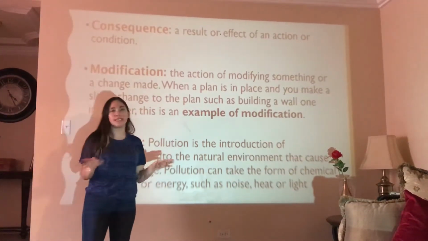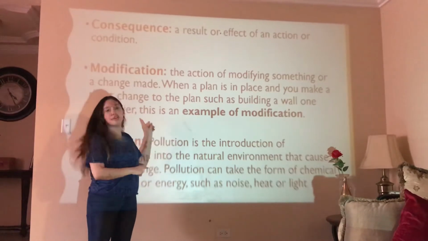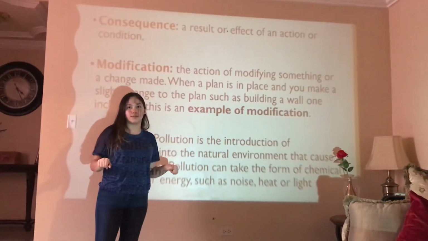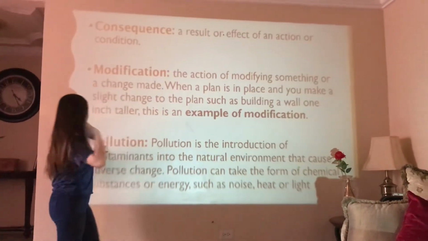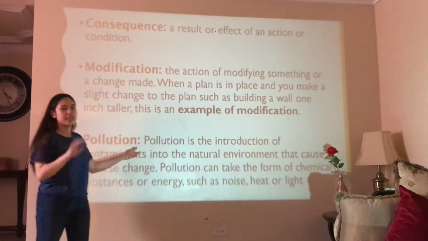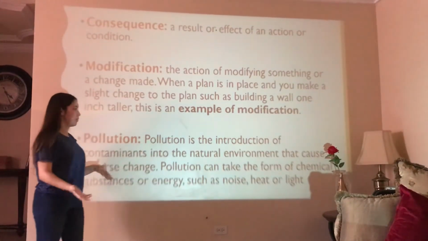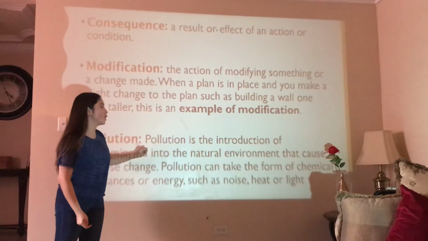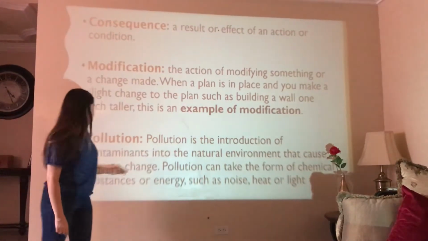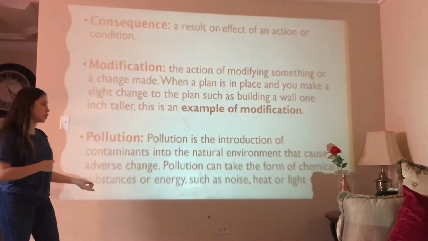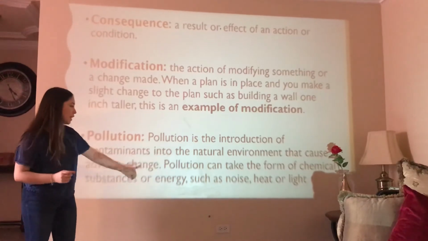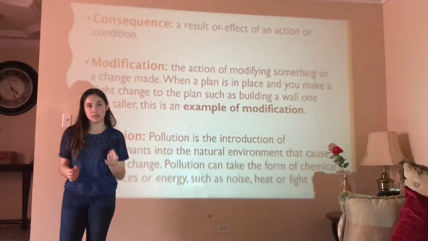Okay, so please give me a thumbs up if you understand what is modification, or give me a thumbs down if you have any questions. Okay, perfect. So the next word is pollution. As one of you said, pollution is contamination. Here it says, pollution is the introduction of contaminants into the natural environment that cause adverse change. Pollution can be, for example, some chemical substances or energies such as noise, heat, or light.